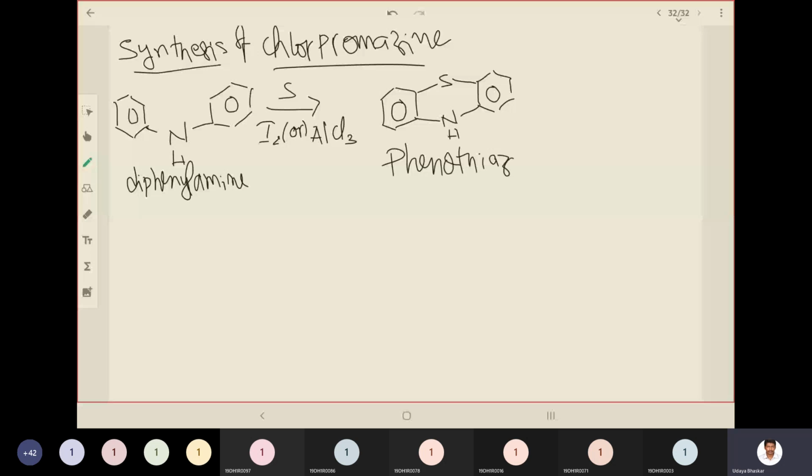So we'll proceed with oxidative nitration so that we'll get nitro group attached. Oxidative nitration. So in order to attach S double bond O and NO2.